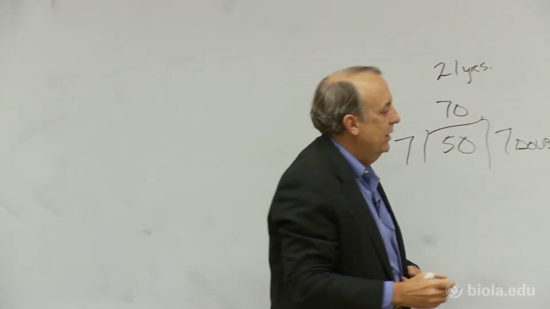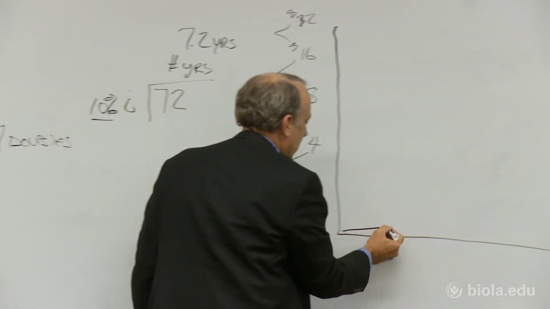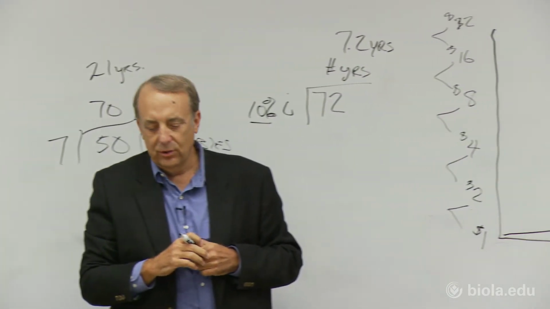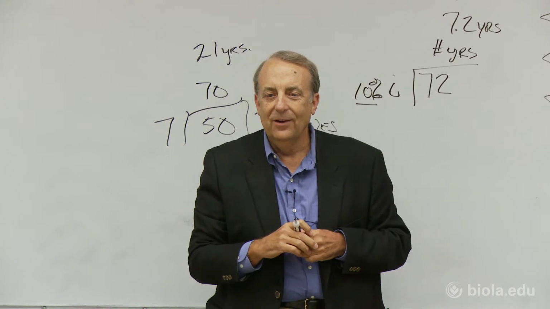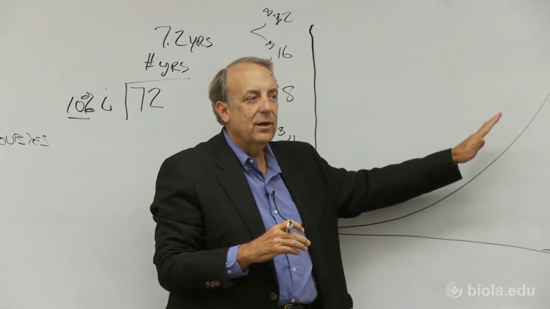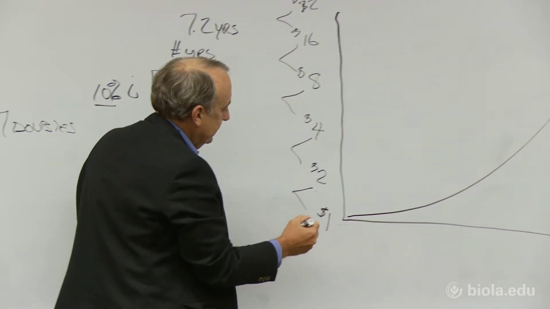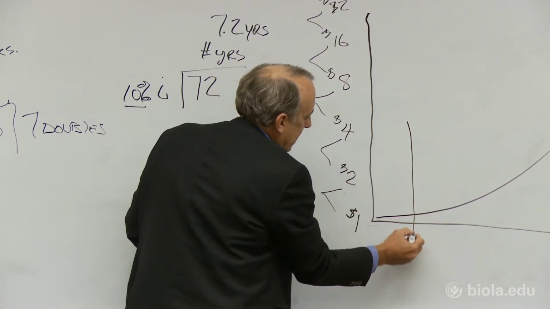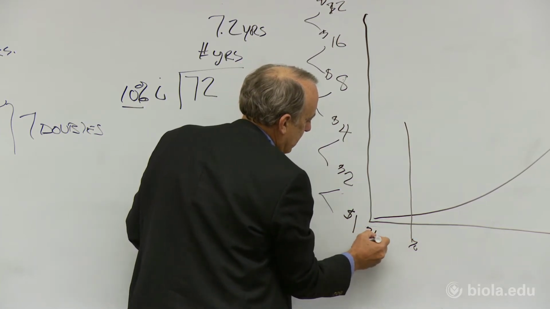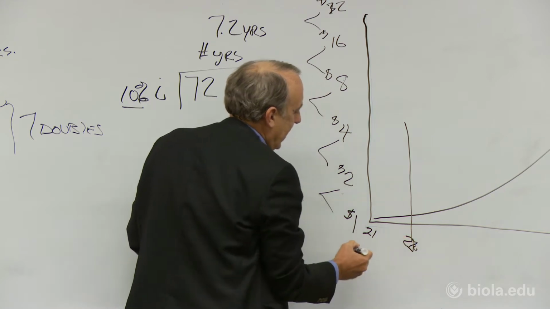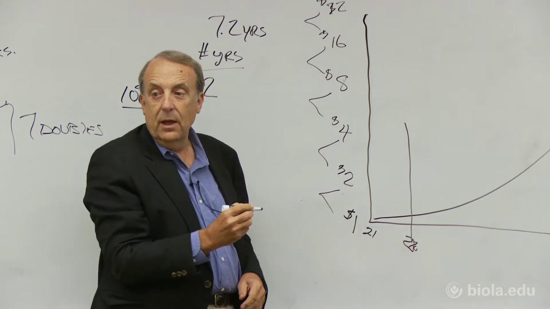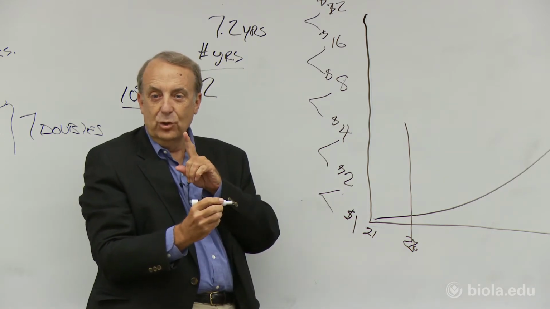Okay. So here's what a compound interest curve looks like. Maybe you've heard these referred to as a hockey stick. In other words, it's flat for a while, and then it gets steeper and steeper, and then it really starts to shoot up. So it takes 7 years, right? So if you're 21, we'll make this now 28. $1 has now grown to how much after one interval? To $2, right?